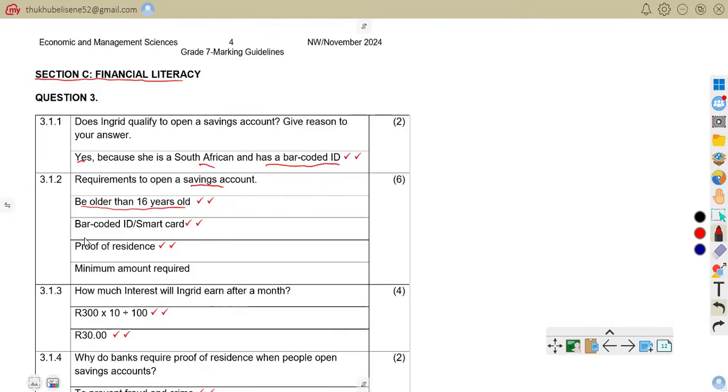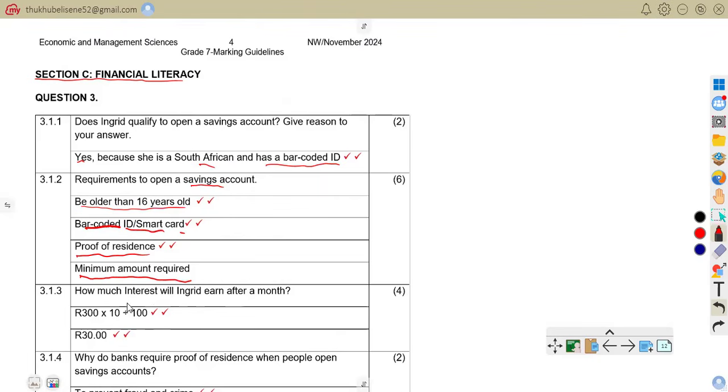The other requirement is a barcoded ID. As we know, a barcoded ID is used to confirm your identity. And as well, proof of residence shows where you live for safety and record purposes. Also, minimum amount required, the starting amount needed to open an account. For example, some banks need at least 50 rand to open an account.